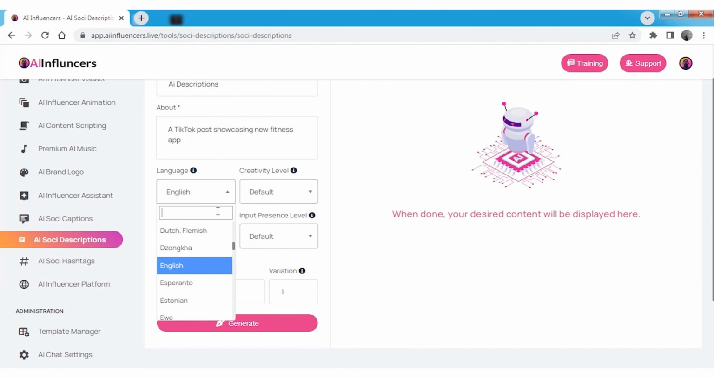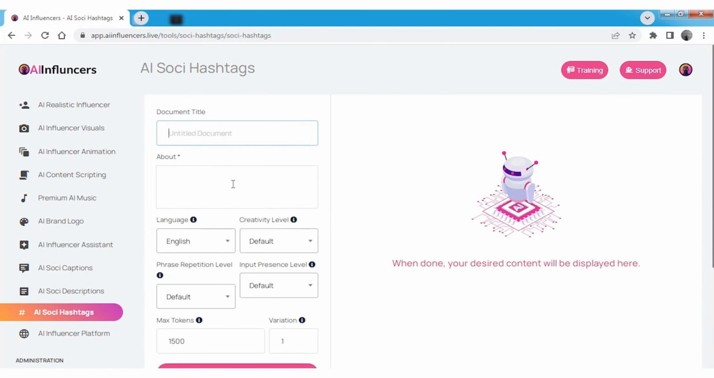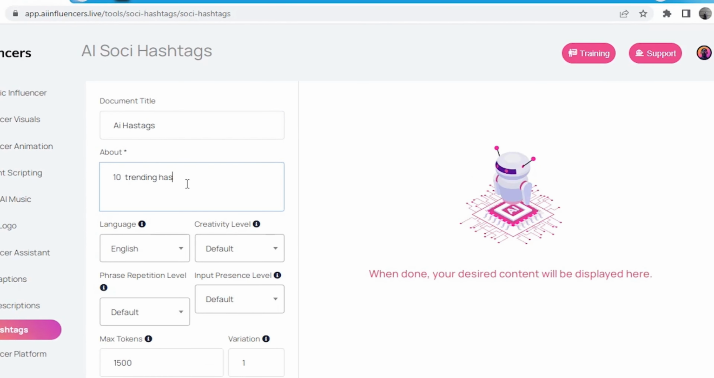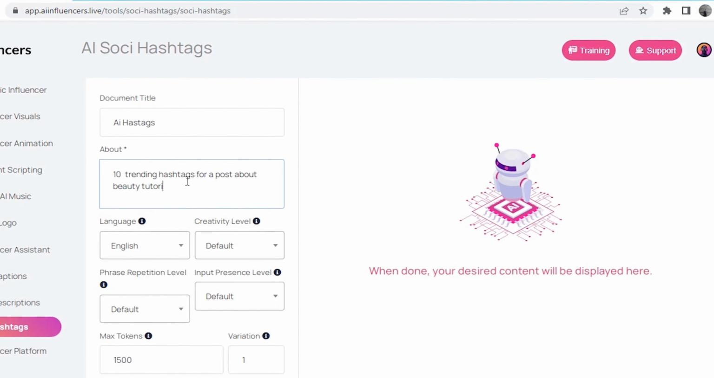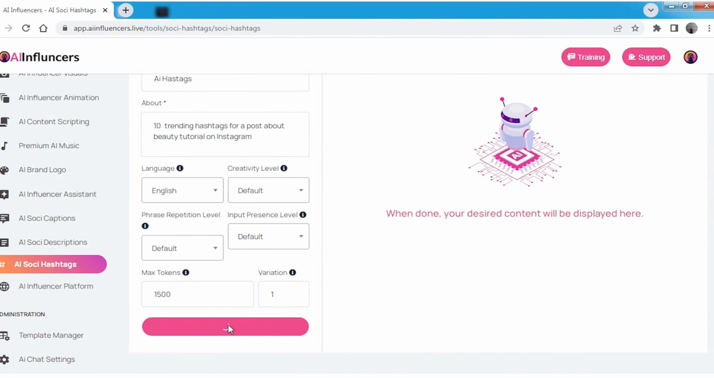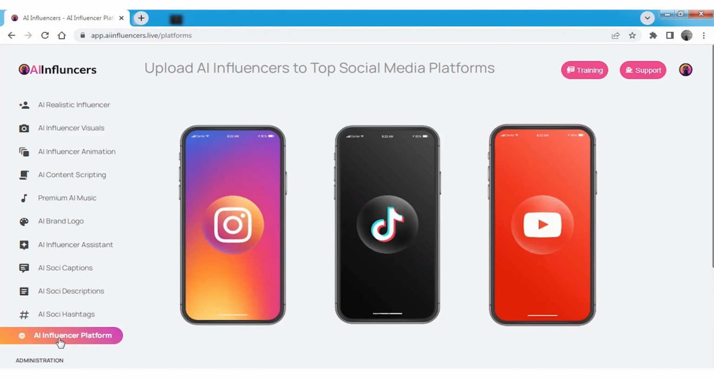For social media, you need to use hashtags. You can use the AI SoSci hashtags feature to create AI hashtags in seconds. Write your requirement and click the Generate button, which will suggest the best trending hashtags. So, with this AI you will need to create your influencer at first, then use any video to swap your influencer to get your video ready, and upload it straight from this AI and get viral and earn tons of money.